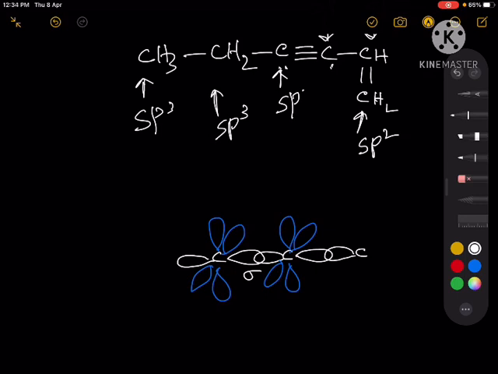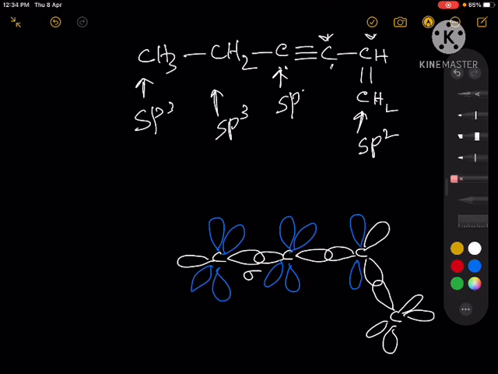Now this carbon will be sp2 hybridized. So this is how it will look. It is sp2 hybridized, and here you have another carbon which is also sp2 hybridized, and it will have these orbitals like this.